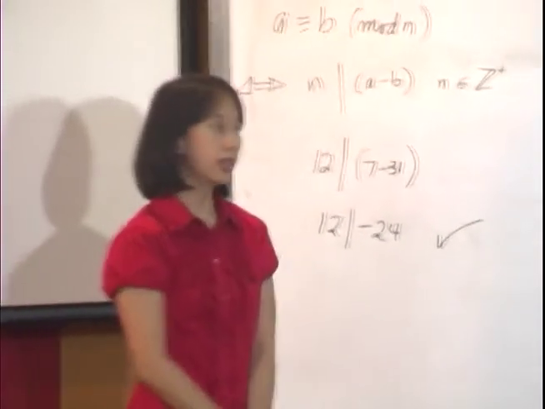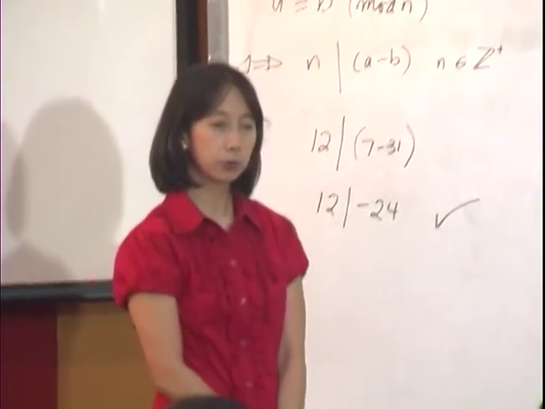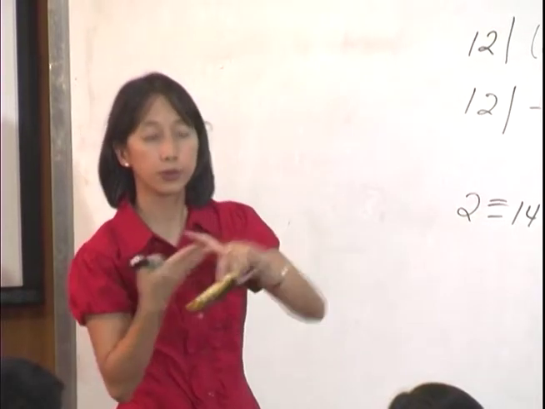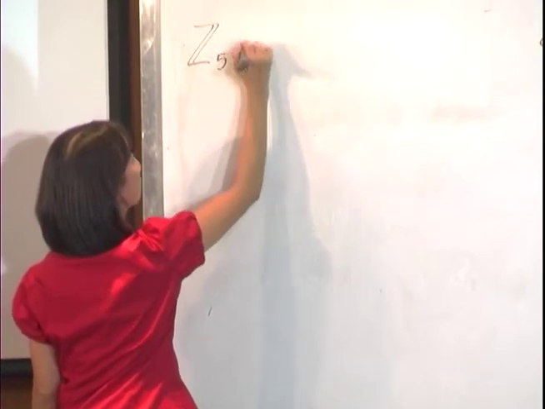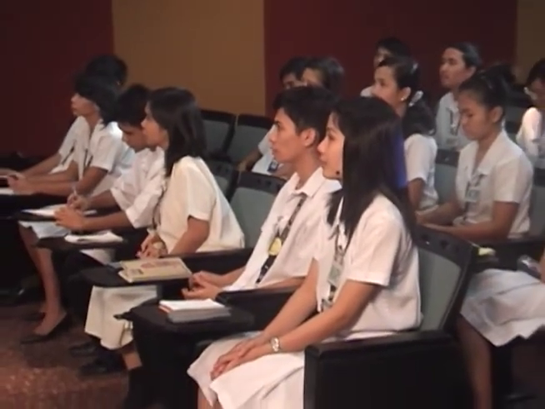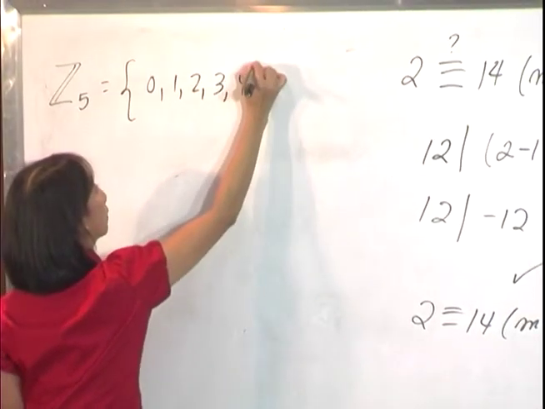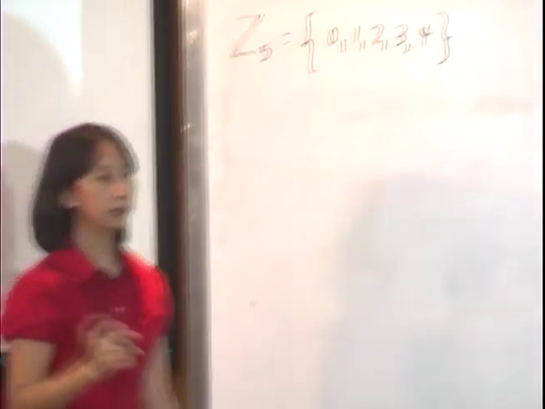Okay, now let's change our modulus 12 to, say, 5. What do you think will be the elements that we will be considering? In Z12, how many elements did we have? We started from 0, 1, 2, going to 11. That's 12 elements. What if we restrict ourselves to Z5? How many elements do we have? 5. So we start again from 0, 1, 2, 3, 4. Can you give me two numbers that are congruent to each other, modulo 5?